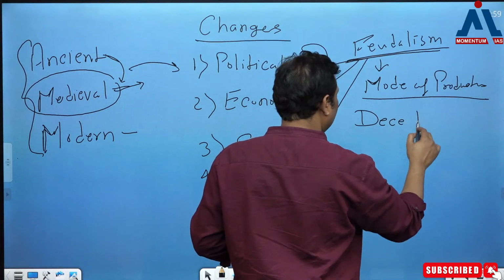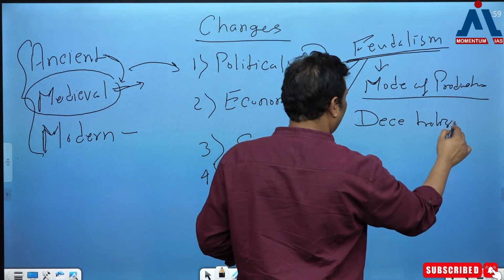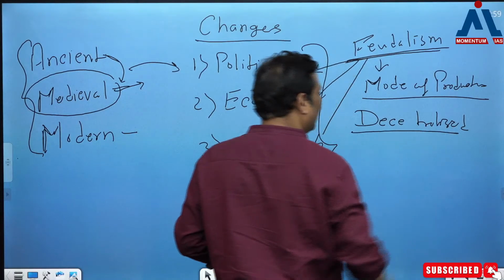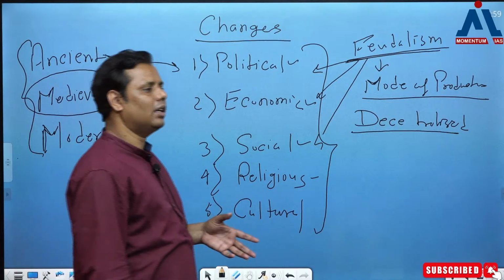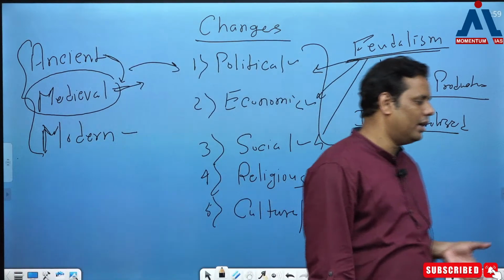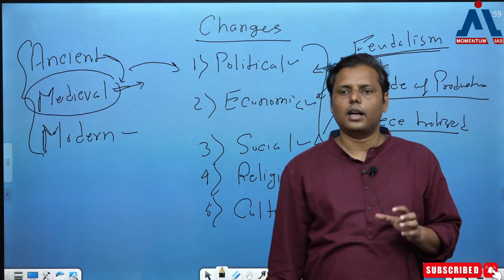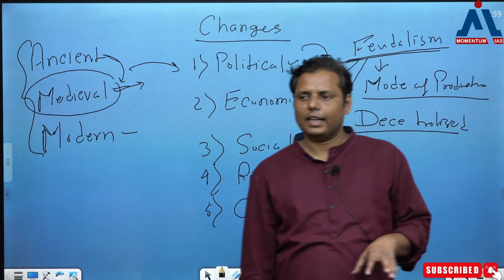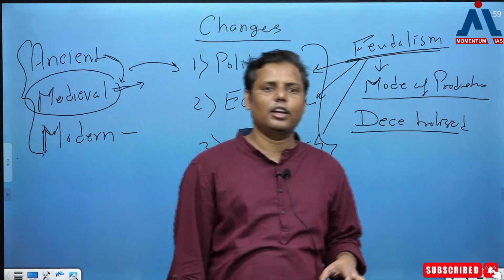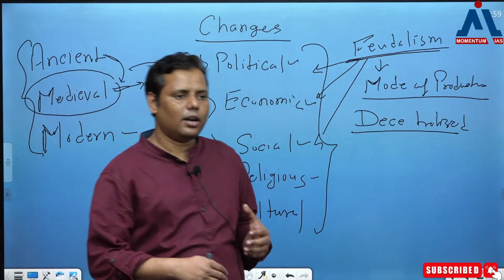So in the ancient times, we have studied a different kind of polity that was a centralized polity. That was all about centralized polity. Ancient में कैसा होता है? Centralized polity क्या होती है? जहाँ पे the king is controlling everything with the help of bureaucracy. So the bureaucracy is helping the king in order to establish his control or exercise control.